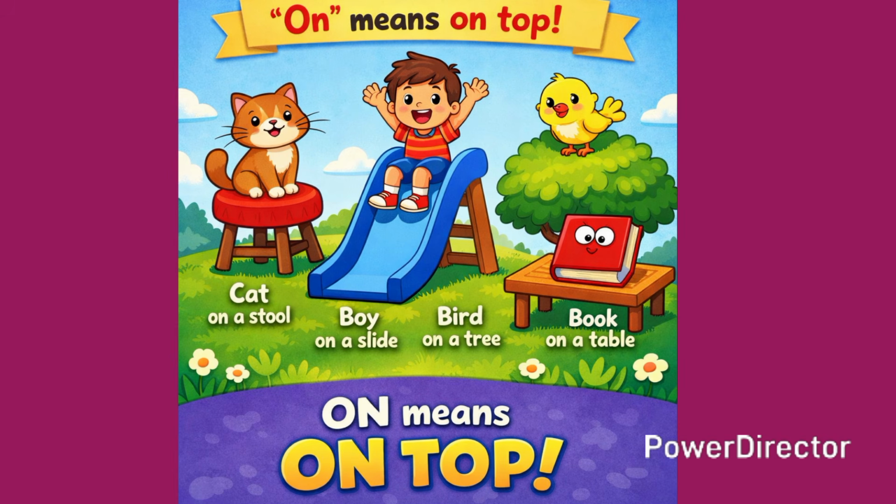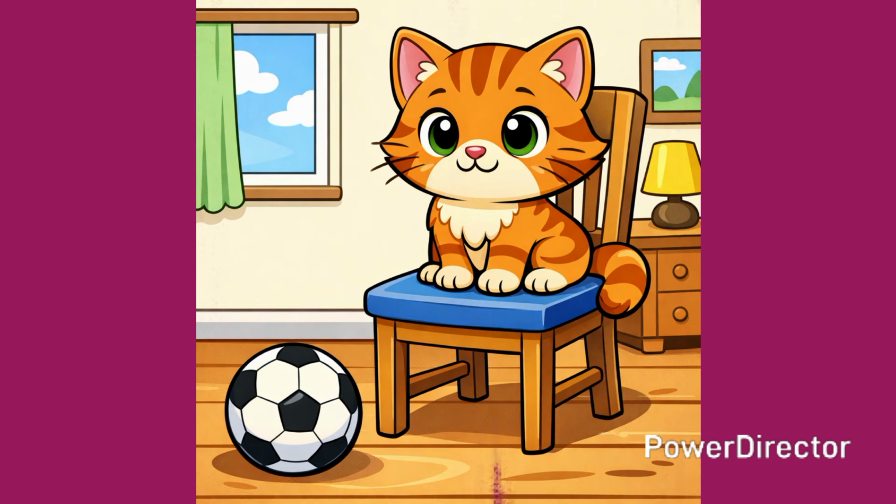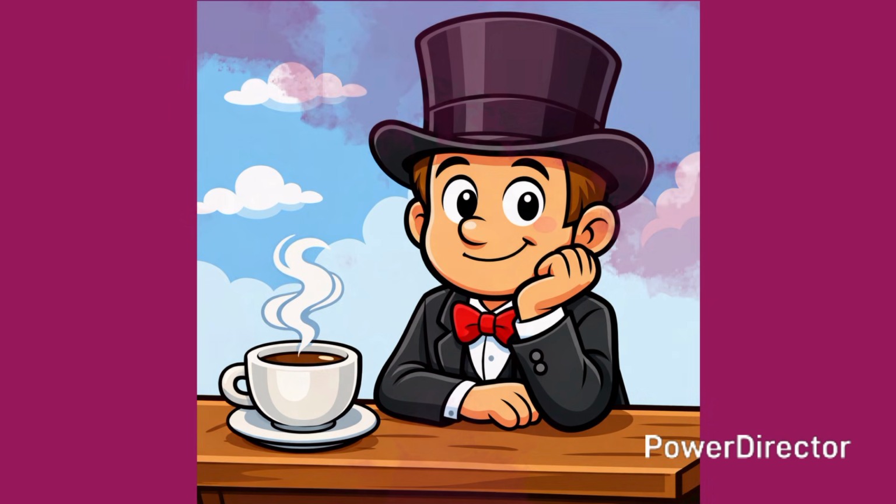Sentences with on. The book is on the table. The cat is on the chair. The ball is on the floor. The hat is on the head. The cup is on the table.